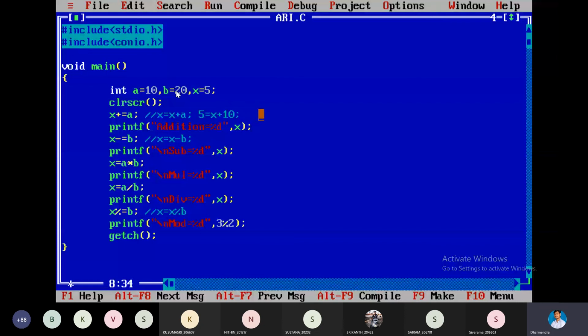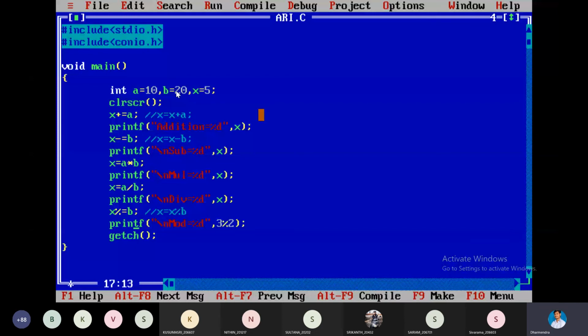The L value must be a variable. Right side we can have the variables and the constants, no problem. Whereas in our maths we can have values on the left side and do the calculations, but here the left side must be a variable.